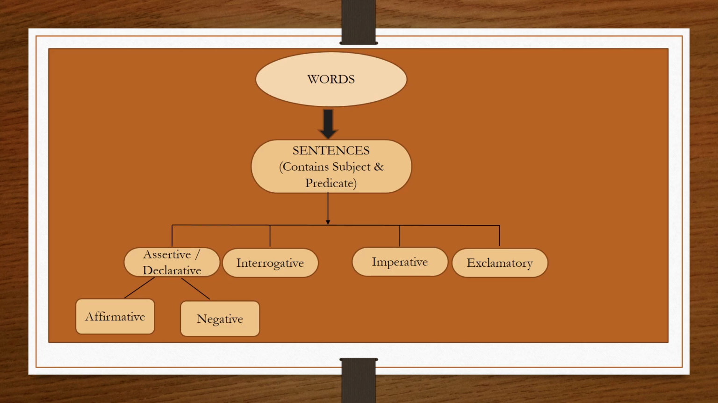Then in chapter number 3, we studied about negative sentences. In that, we learned that assertive sentences are of two types: affirmative, means positive sentences, and negative sentences. Later in that chapter, we studied how to form negative sentences, and today we will study about interrogative sentences in this chapter.